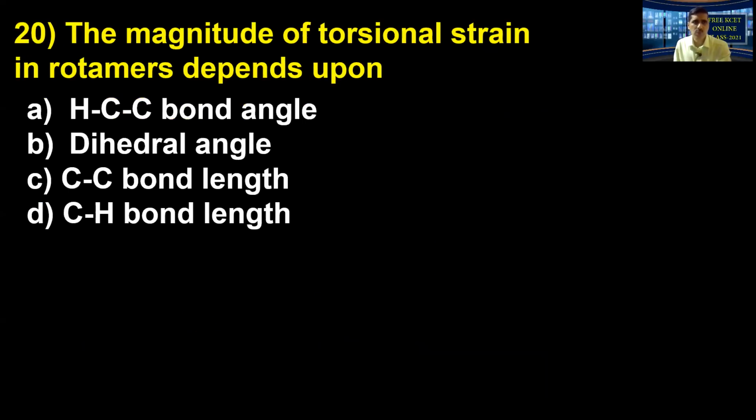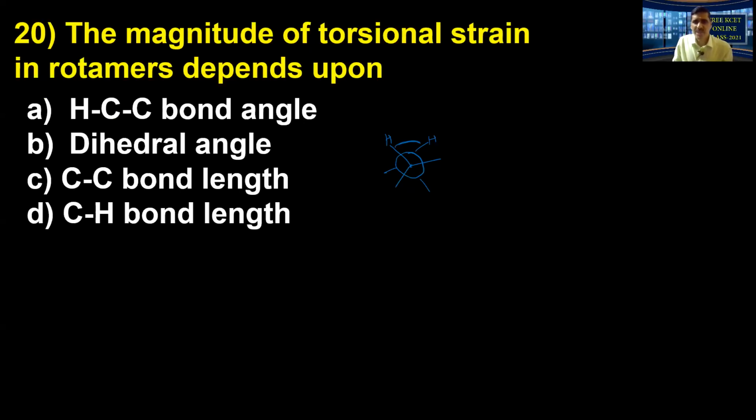So next question, moving on to the magnitude of the torsional strain in rotamers, in the conformers. There's a free rotation around the carbon-carbon single bond, ನಮಗೆ ಗೊತ್ತಿದೆ. Torsion strain ಅಂದ್ರೆ ಏನು ಅಂತ ಬೇಕಲ್ಲ. Now look at this, we write it like this. ಹೀಗೆ we predict that thing, right? For example, this is what is called as a staggered conformation, where hydrogen is a staggered conformation of ethane. Hydrogen atoms are far away. Now, this angle is called as a dihedral angle.